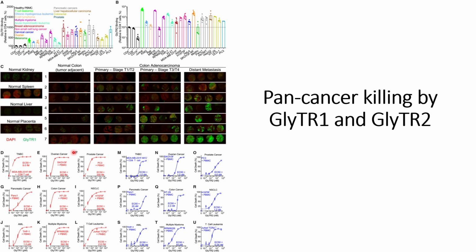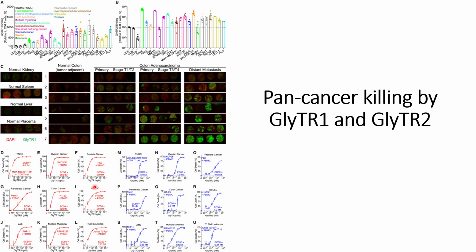Now they wanted to check the efficiencies of GlyTR1 and GlyTR2 transduced into T cells, or CAR GlyTR1 and CAR GlyTR2, on the cell death of tumors of different types. The figures in the form of the red bars on the left-hand side show the cell death results of GlyTR1, whereas the figures shown in the blue bars show the cell death results of GlyTR2.